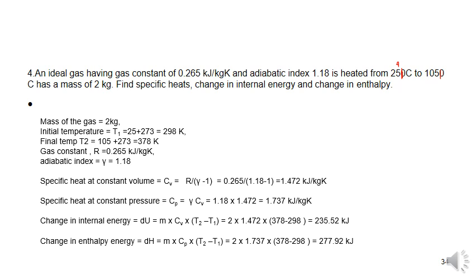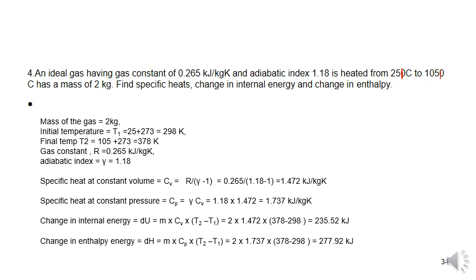Convert into Kelvin: 298 and 378. R value is 0.265 kilojoule per kg Kelvin. Gamma value 1.18. So specific heat at constant volume Cv is equal to R by (gamma minus 1).